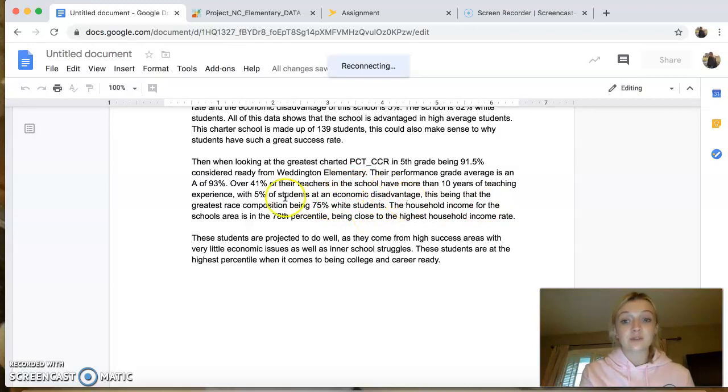Their performance grade was a 93, which was an A, and almost half of the teachers in the school have more than 10 years of teaching experience. The household income for the school is in the 78th percentile, being closest to the highest household income rate, which is about $45,000 in my research.